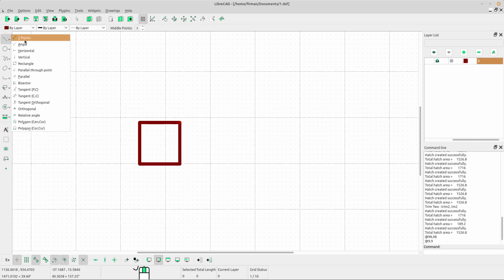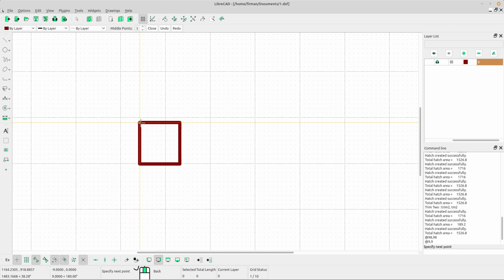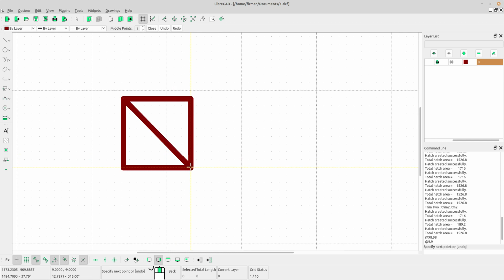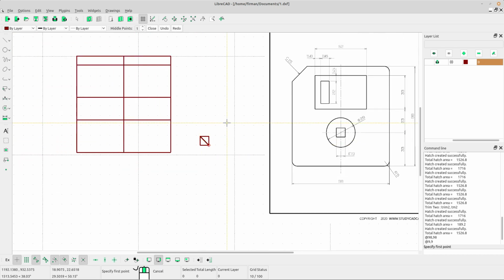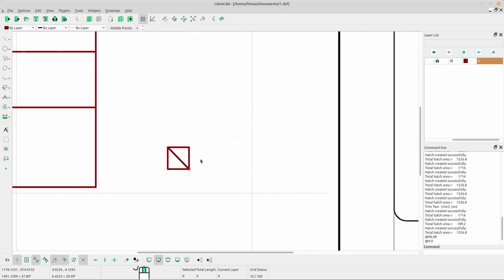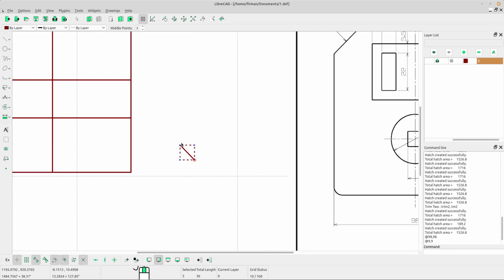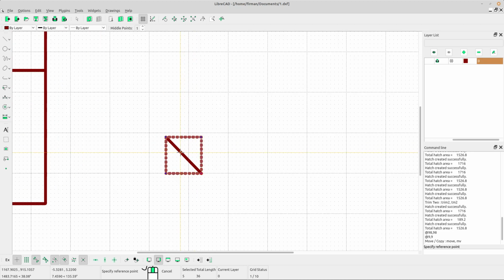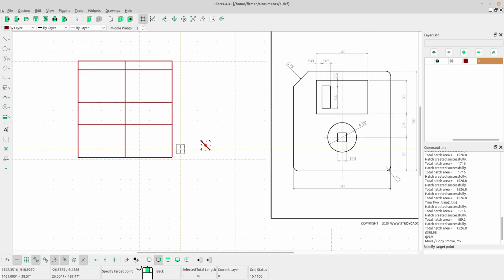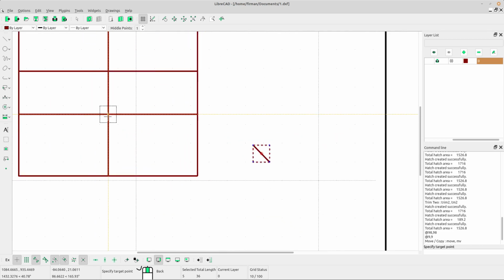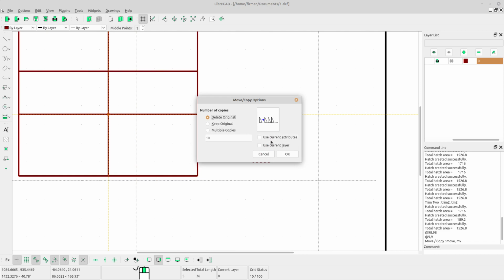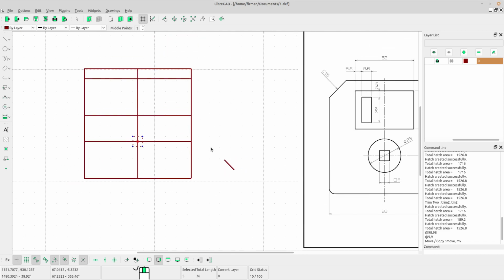Select 2 points line, draw diagonally, manually like this. Right click to escape, right click again, select the rectangle, select move or copy tool, left click at the reference point at the center of our rectangle and bring the rectangle into the position. Okay, select delete original, click OK, press ESC or escape on your keyboard.